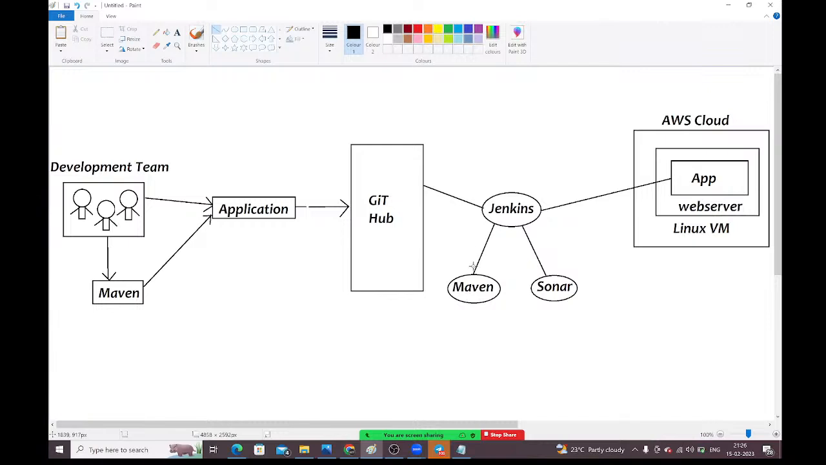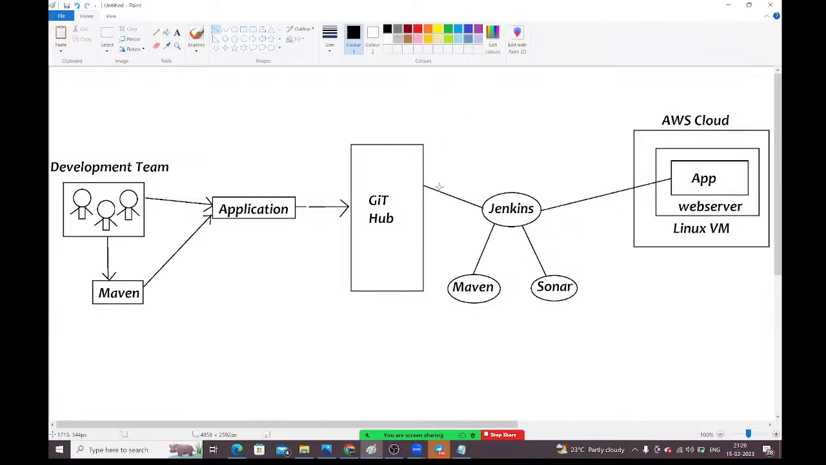Right? Once it is created as a jar or WAR, Jenkins will talk to Sonar. Hey Sonar, could you please review the code which is available in this project? Like that Jenkins will talk to Sonar. Sonar will review that code. If everything is passed, then Jenkins will deploy that WAR file or jar file into the server. Jenkins only will deploy into the server.